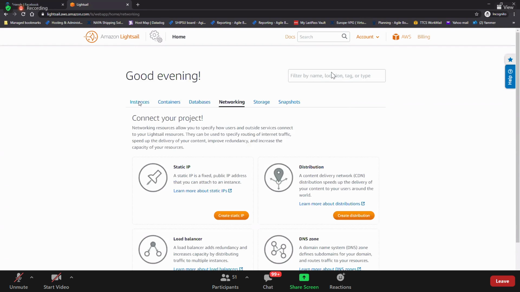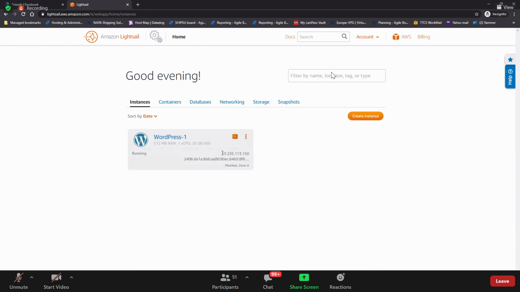Networking. Okay. So before going to the networking, do you see the IP address of this machine? So what do you think? Is that a public IP or a static IP? I mean, is that a public dynamic IP or static IP? At the moment, it is dynamic. That is a public IP, right? So do you see how the Lightsail works?